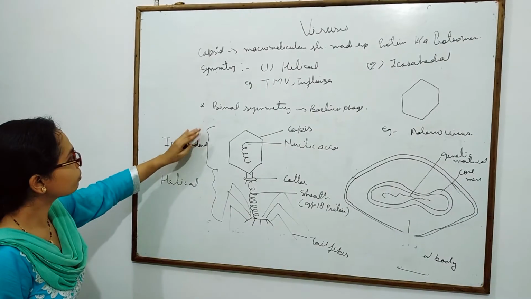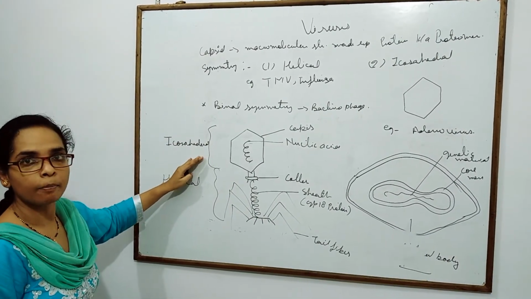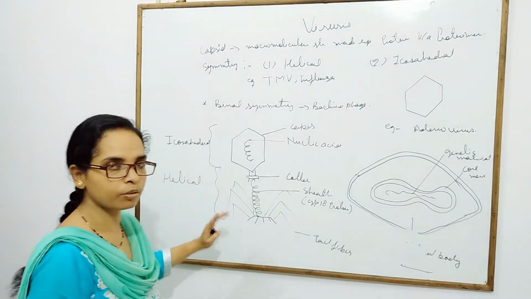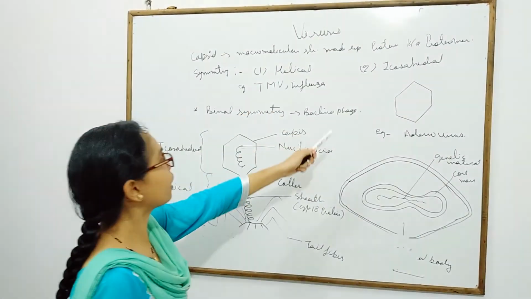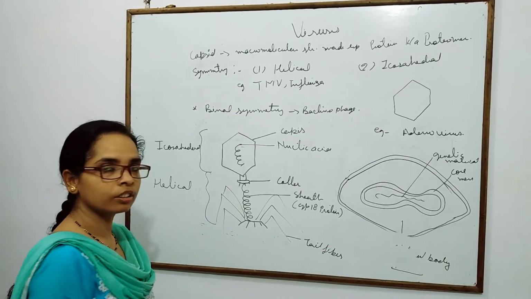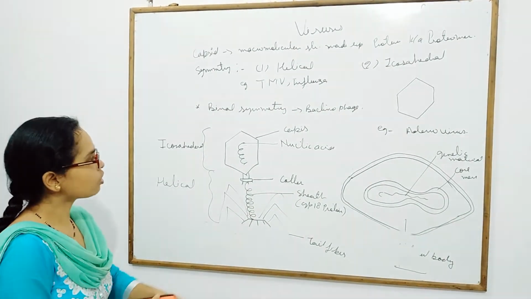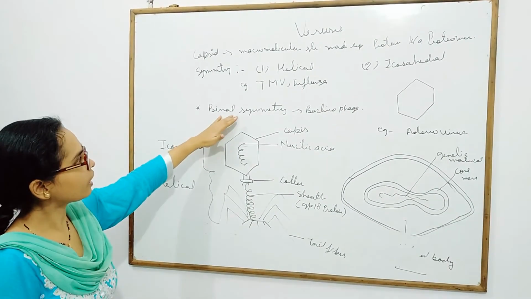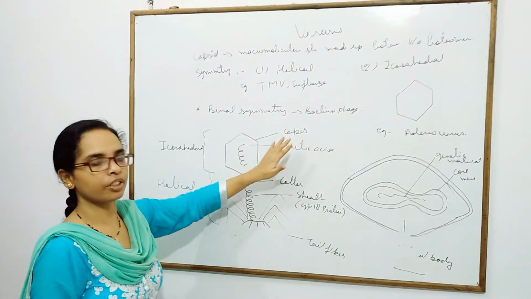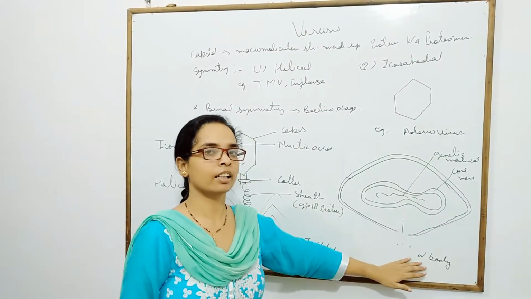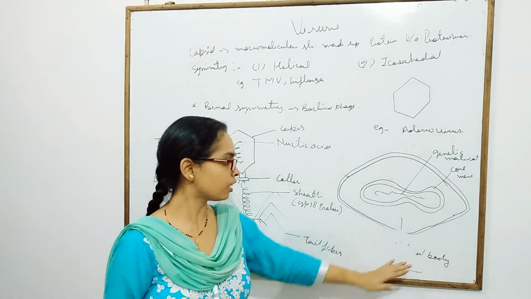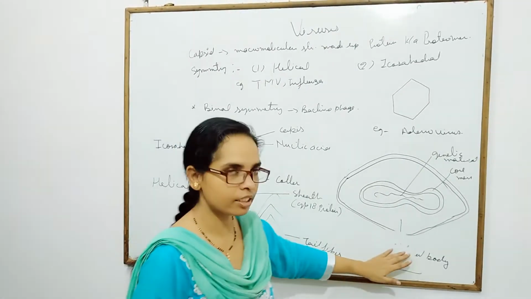So in the bacteriophage, both icosahedral and helical symmetry are present. That's why we say binary symmetry is present in the bacteriophage, and the largest virus is the pox virus.